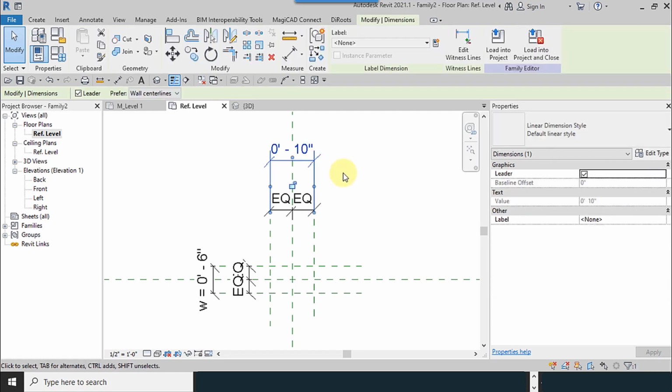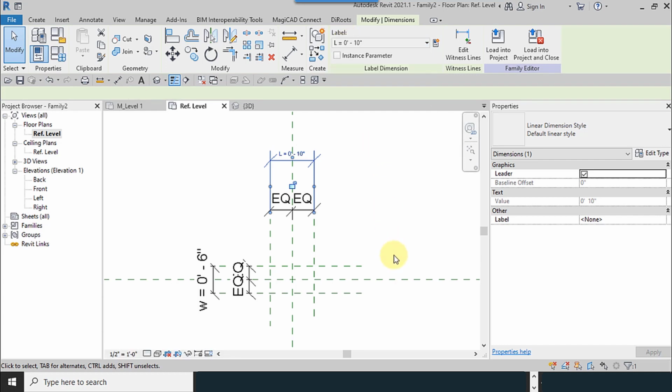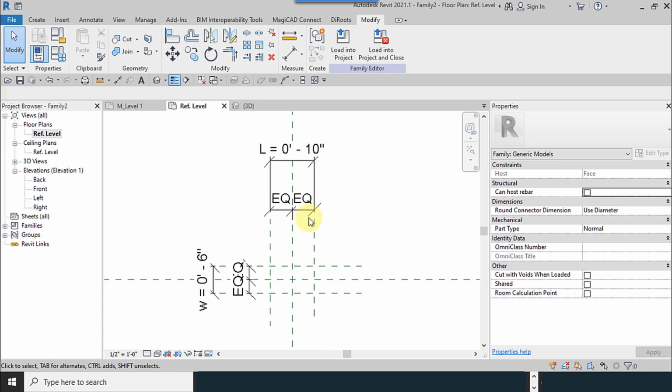Then I go to this and select this dimension, and from the label select the parameter which I made. So this is the third method.